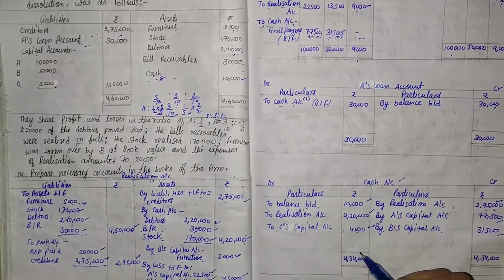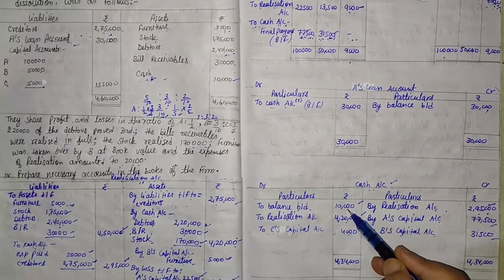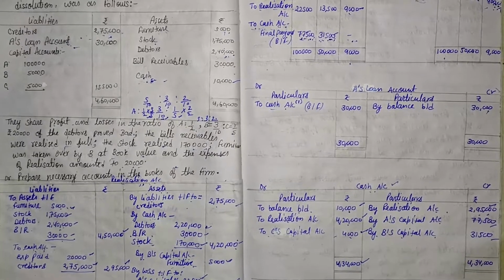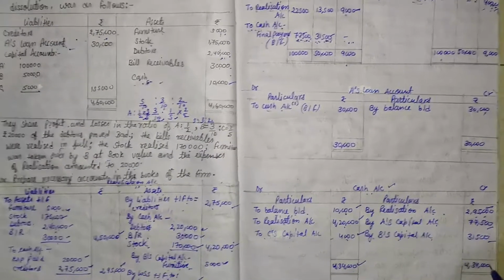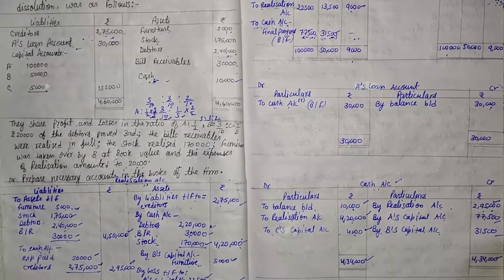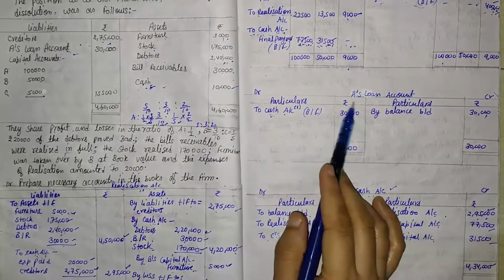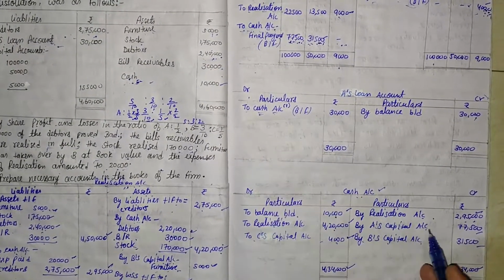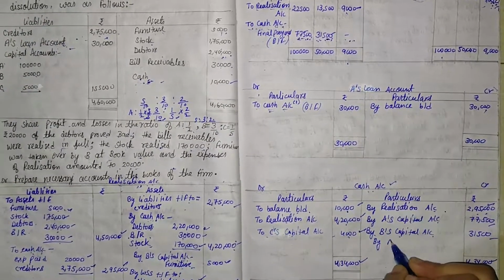After that, 4,20,000 plus 10,000 is 4,30,000, and 4,000, that is 4,34,000. Here also the total of this side we get 4,34,000. But one balance remains, that is to cash account on the debit side. So that should be transferred to the credit side by the name of by A's loan account.